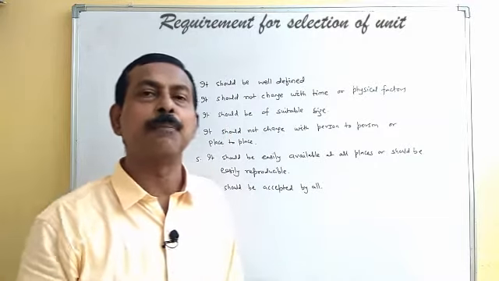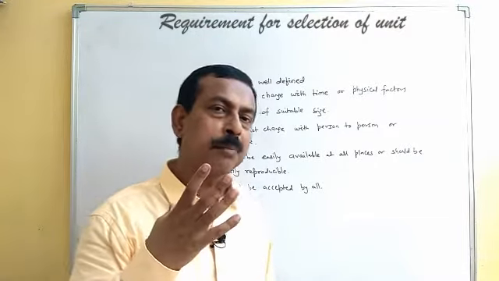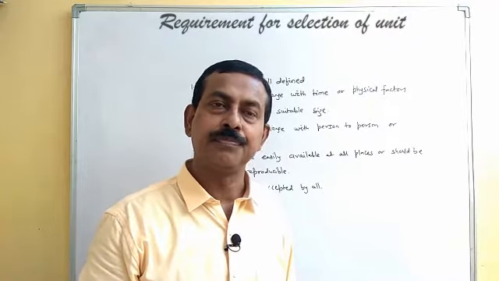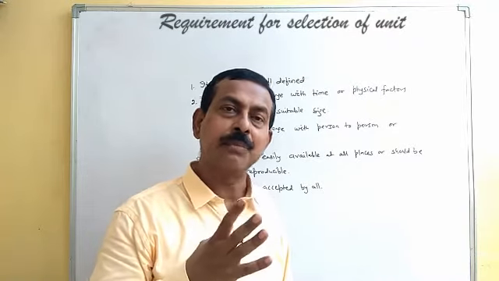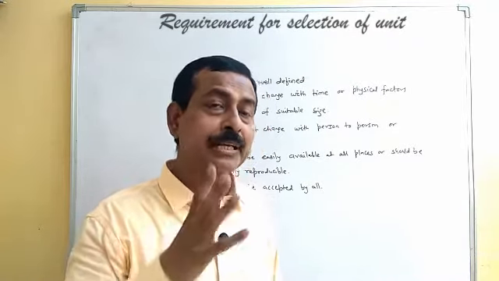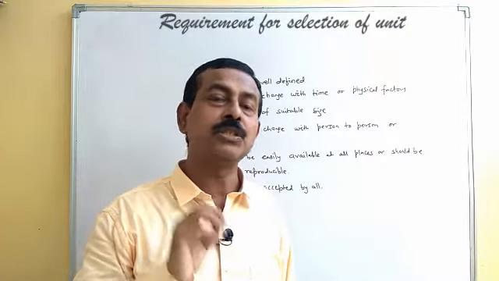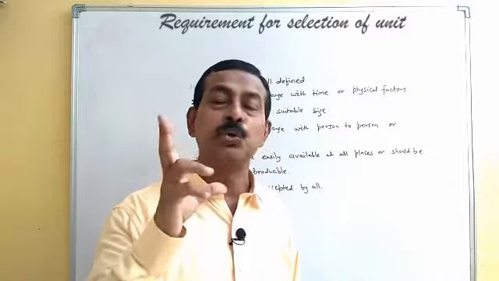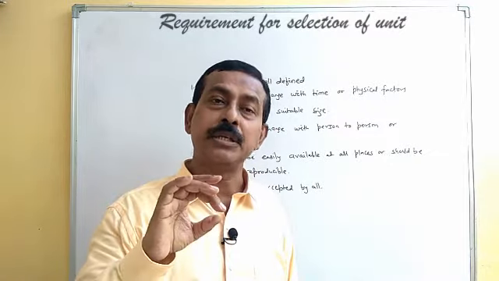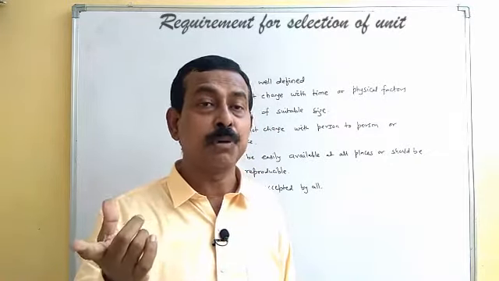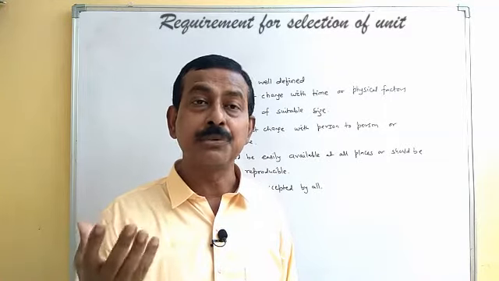Just for example, suppose you are using your palm for taking measurement. When we are taking measurement, it should be very clear what we have taken for the measurement, whether it is the distance between the tip of the thumb and the middle finger, or the tip of the thumb and tip of the forefinger, or ring finger, like that.